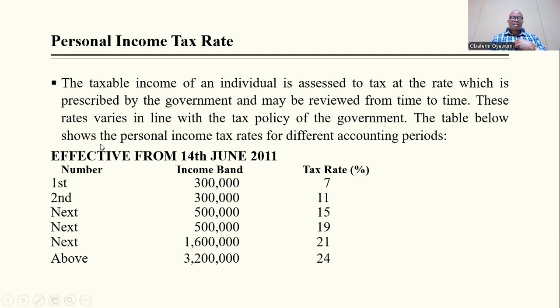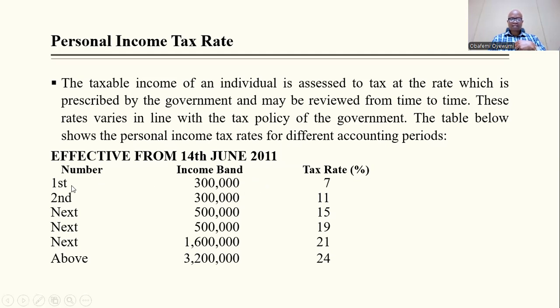It is not a lump sum or a particular percentage, it's a graduated figure. Hitherto we had different rates, but from June 2011, this is what has been approved that we use.